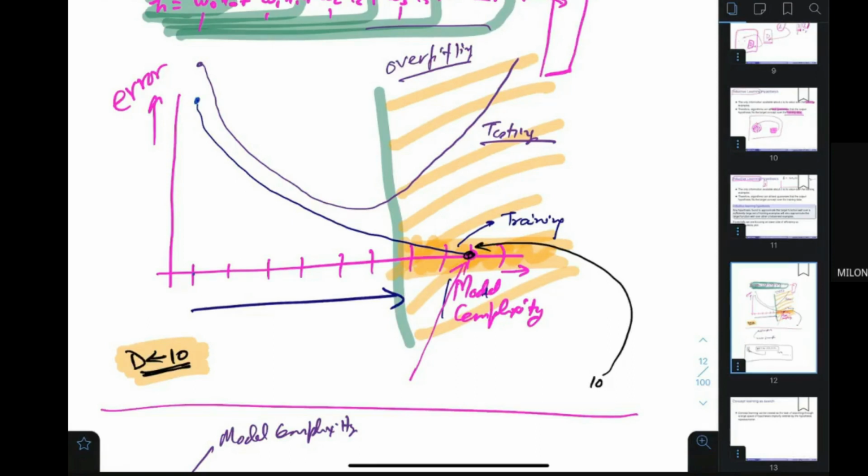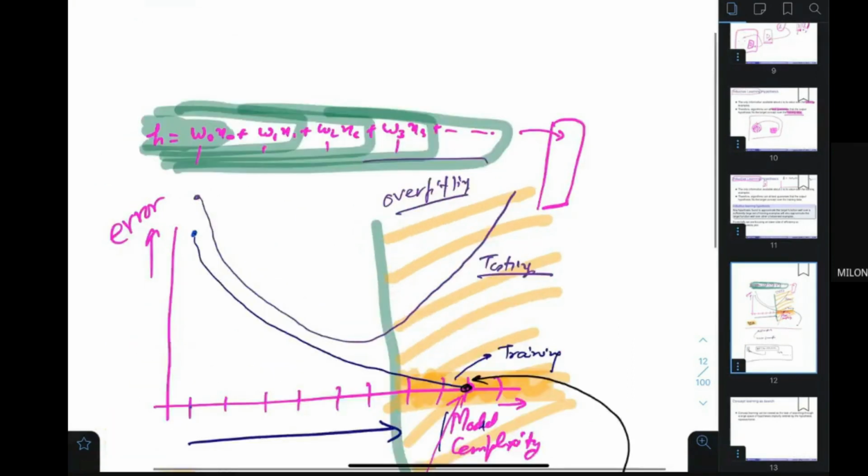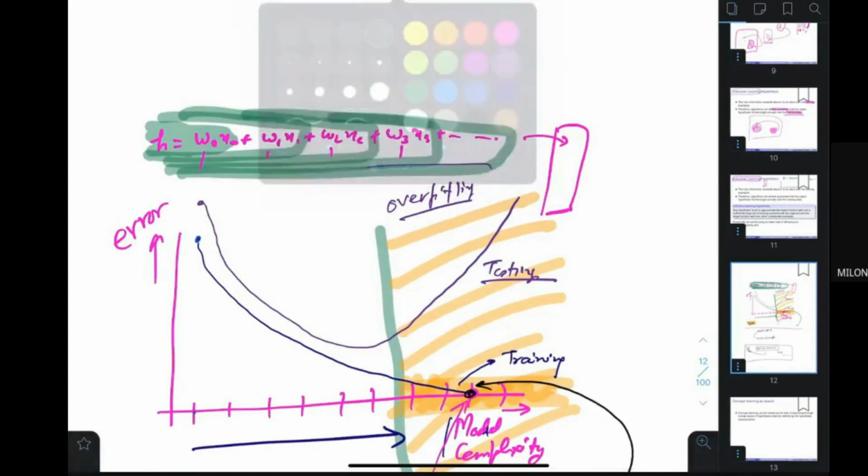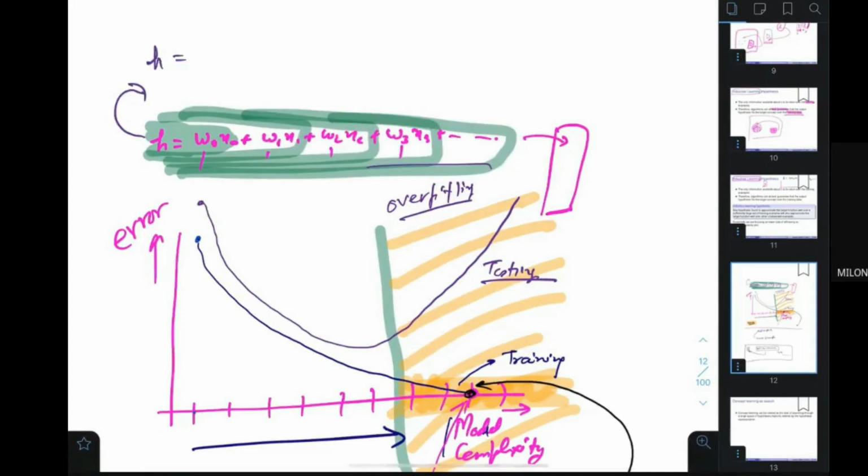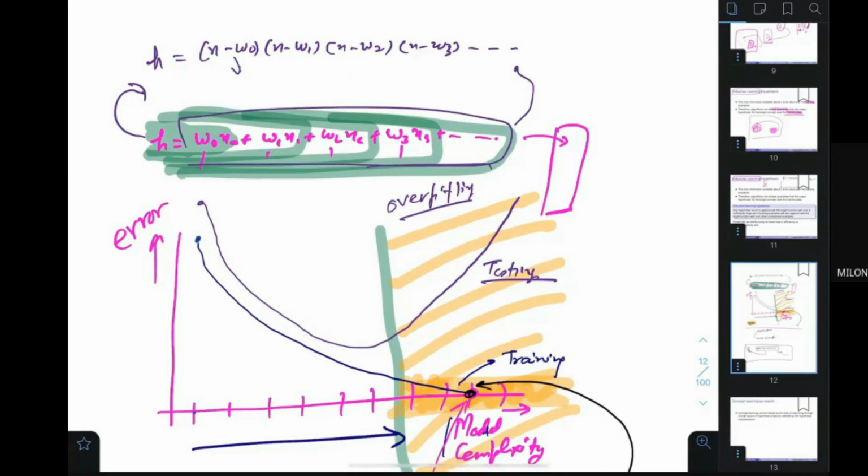Okay, you can take this particular equation, because this is the hypothesis. You can take it in this particular way: x minus w0, x minus w1, x minus w2, x minus w3, and so on. Can you see this in this particular form? Because if you open this, you would again find something of this particular kind. Ravi, is it clear? Everybody, is it clear that the same expression can be seen in this particular way? Yes or no?